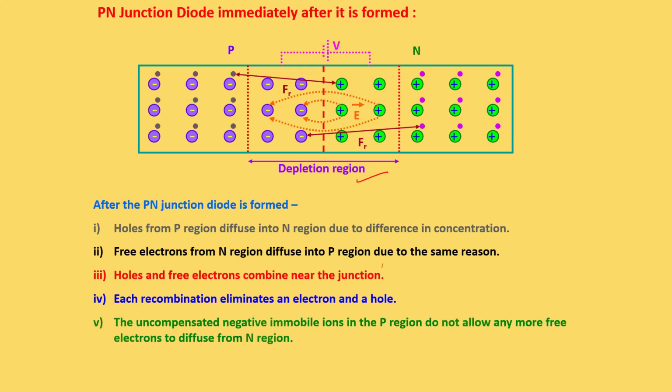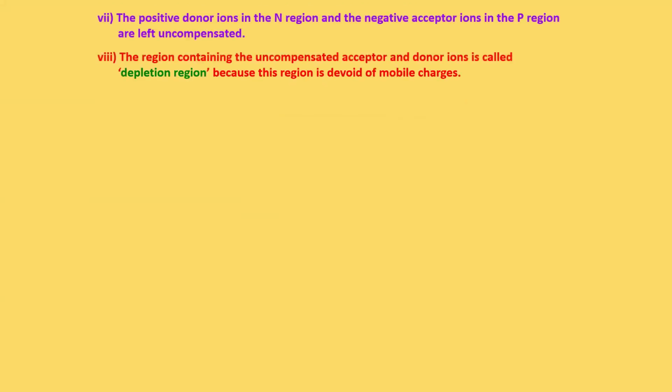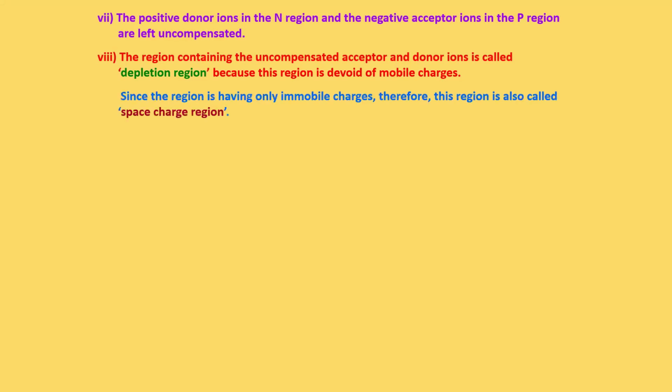The uncompensated negative immobile ions in the p region do not allow any more free electrons to diffuse from the n region, and the uncompensated positive immobile ions in the n region do not allow any more holes to diffuse from the p region. The positive donor ions in the n region and the negative acceptor ions in the p region are always left uncompensated. So this region is called a depletion region.